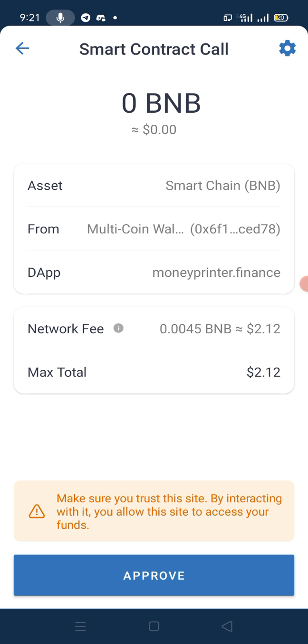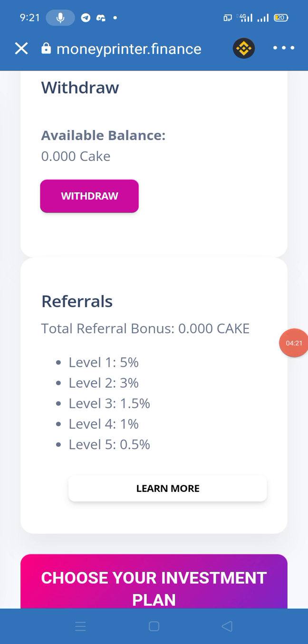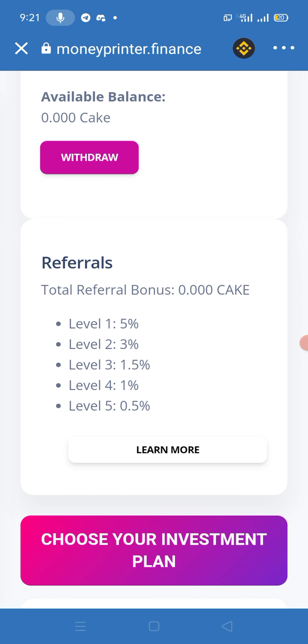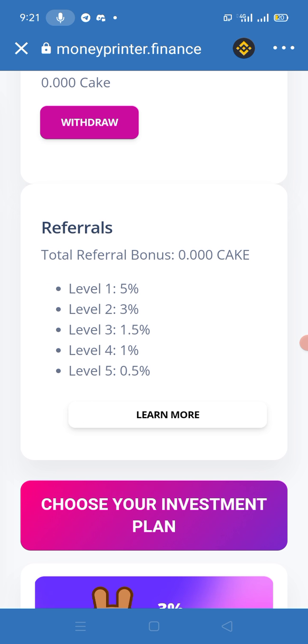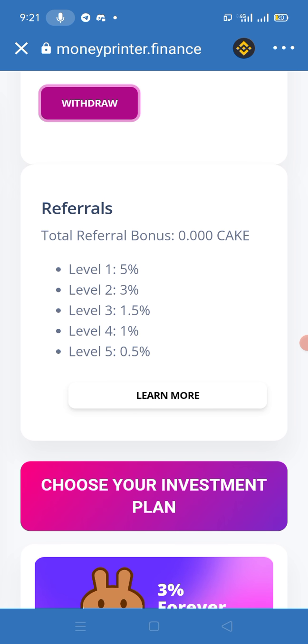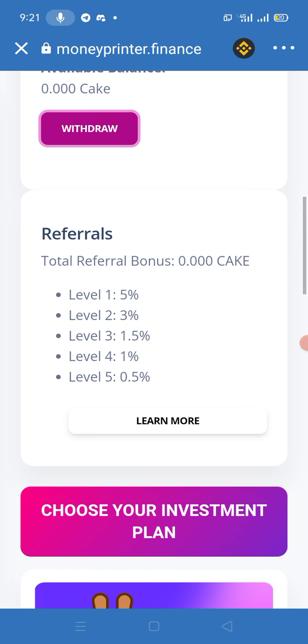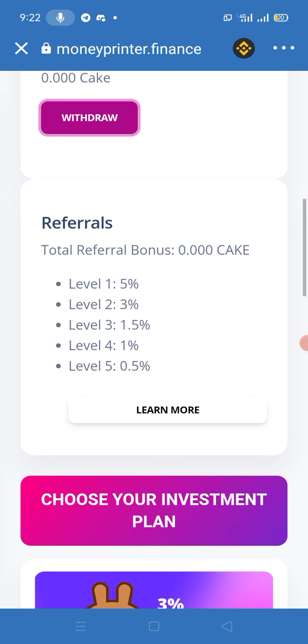After this, here you can also find their referral program. They have different levels. It means if anyone joins their website and invests directly from your link, then you will get 5% as a bonus, as a referral reward. Level 2 means that if someone else invests through your referral person, then you will receive 3%. And level 3 means the third person. If the third person invests, you will receive 1.5%.